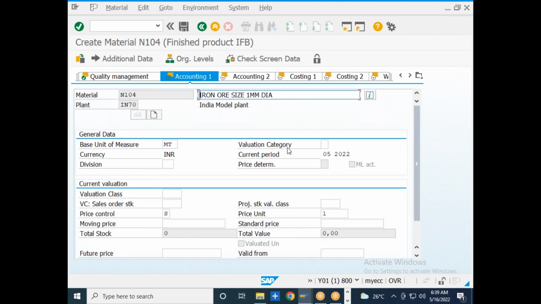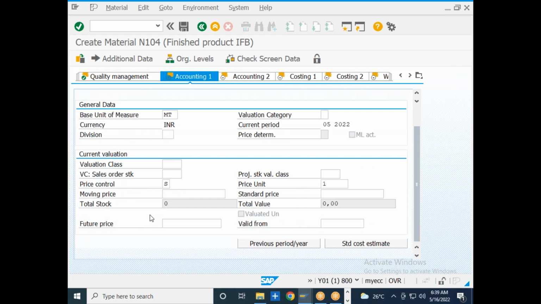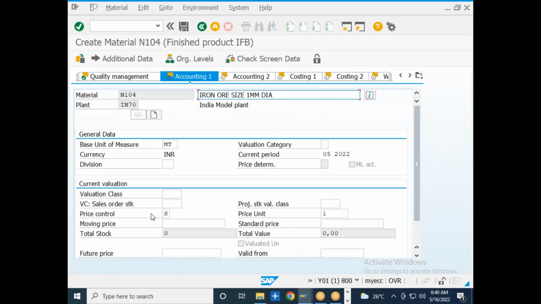So the accounting data tab. In the accounting data tab, we have general data and valuation data, and we have future price details, etc. Here, what is important? This is related to the financial data of your material master.